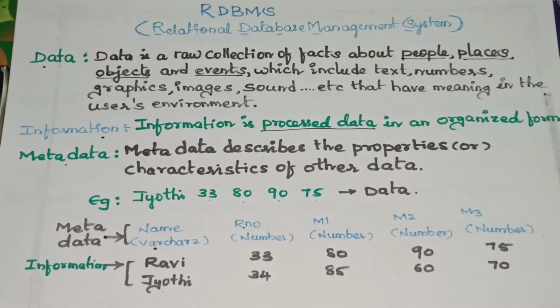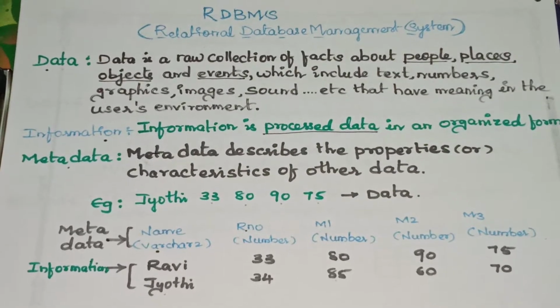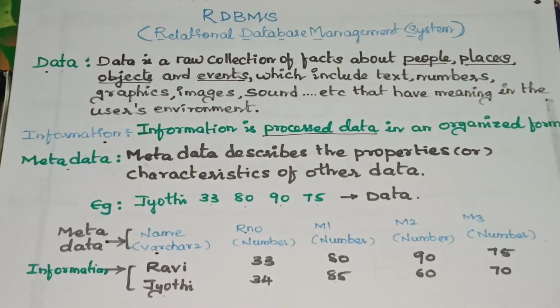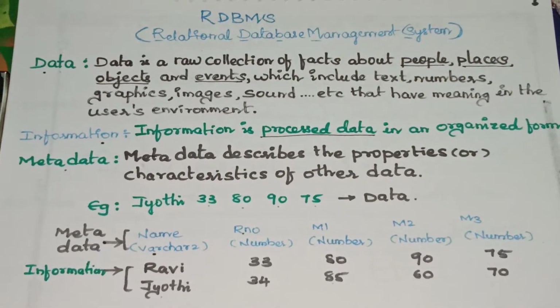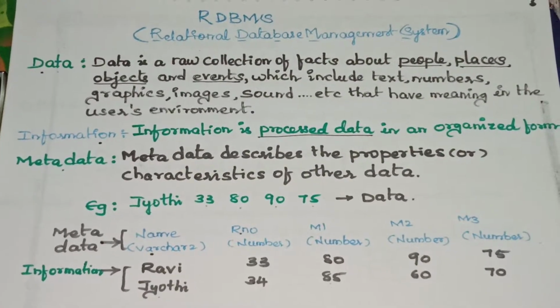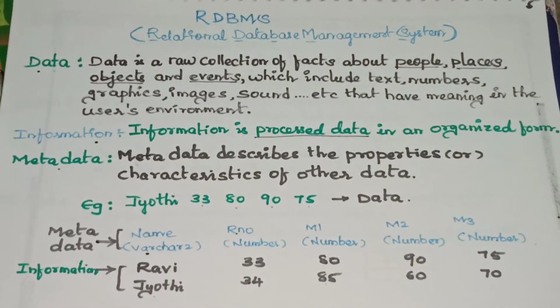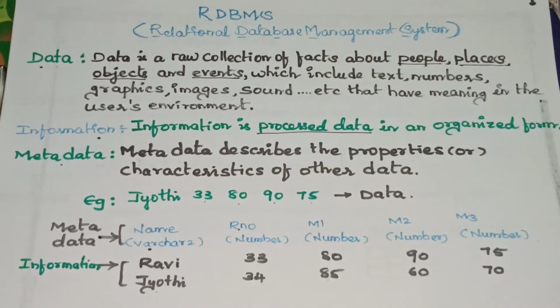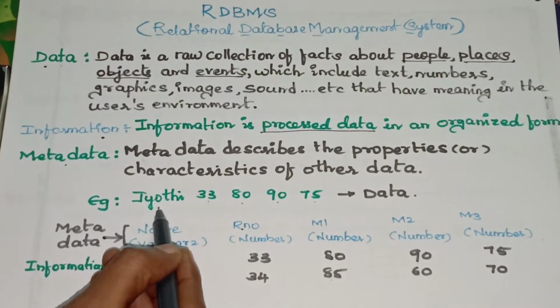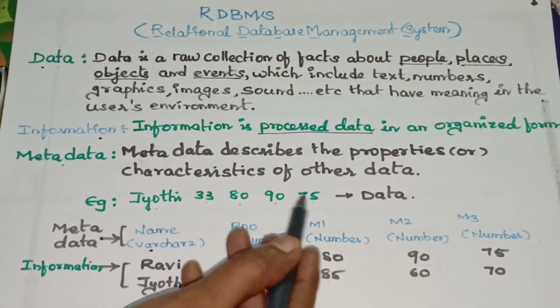And the third one, metadata. It is something different from data. Data is simply a fact about people, places, things, but metadata describes the properties or characteristics of another data. I'll explain this with an example so you can easily understand.